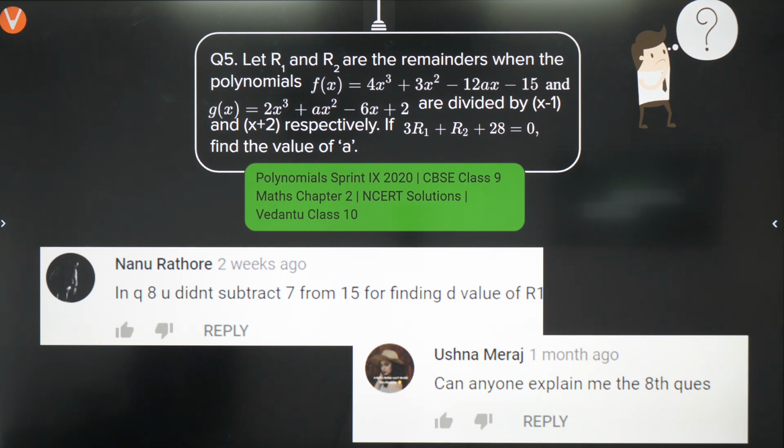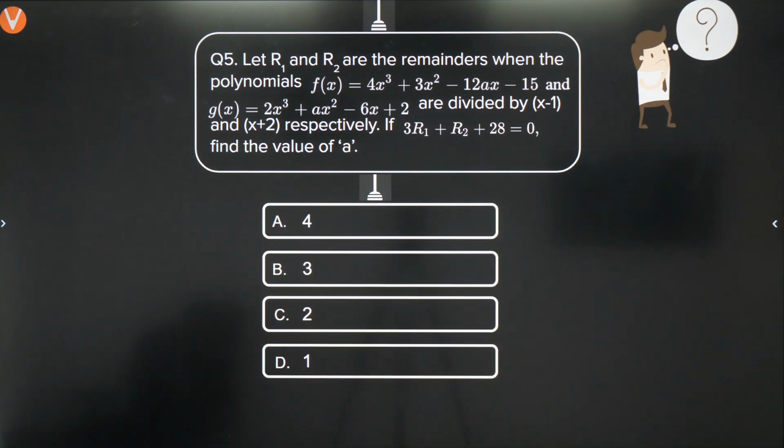This is question 8, some of you had doubt and asked to explain again. So bachcho, you had this request of explaining this question, so we are doing this question one more time.